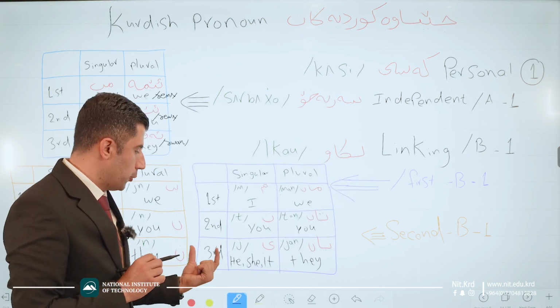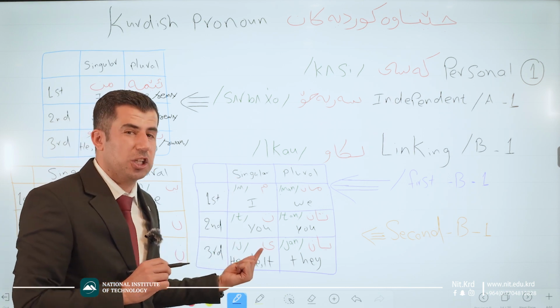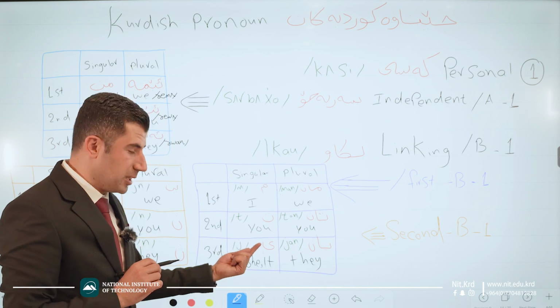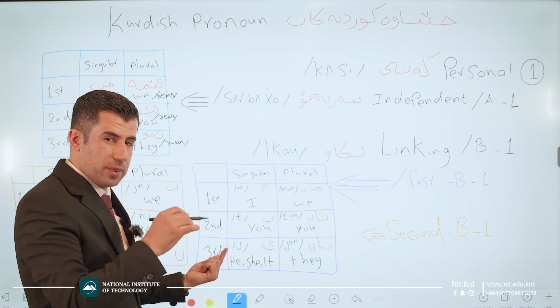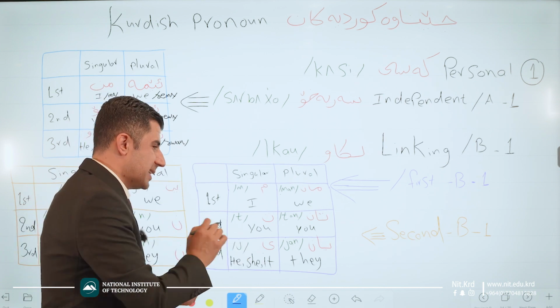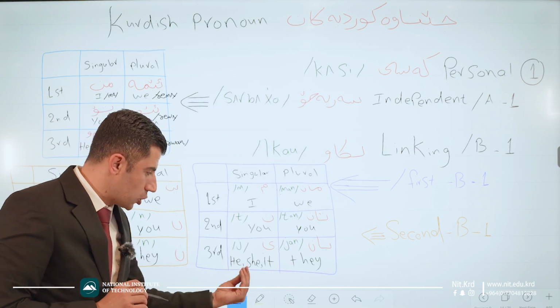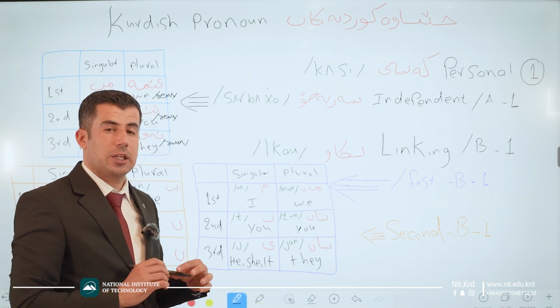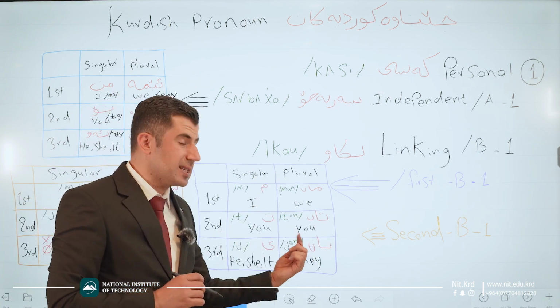For the third person singular, we use ye. Just J with a ye sound, because this J is a ye sound. Be careful. Okay? For all of he, she, it, we just use e. And for the third person plural, we use yan.